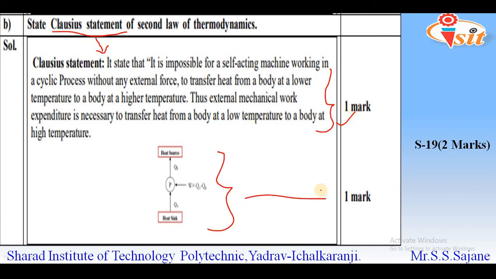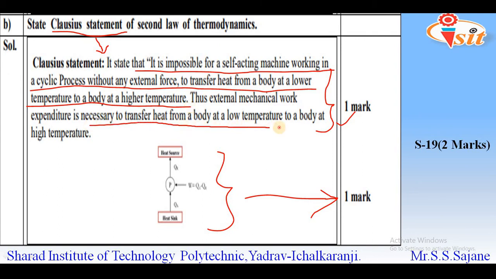So we have seen, we will just repeat the Clausius statement. So it states that it is impossible for a self-acting machine working in a cyclic process without any external force to transfer heat from a body at a lower temperature to a body at higher temperature. Thus mechanical work expenditure is necessary in order to transfer heat from a body at low temperature to a body at high temperature.